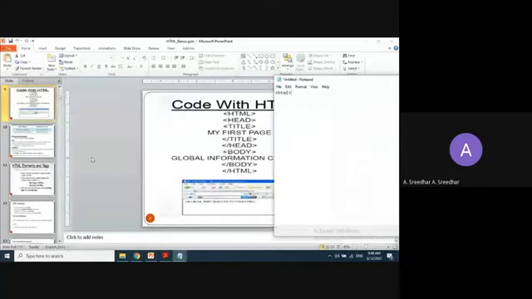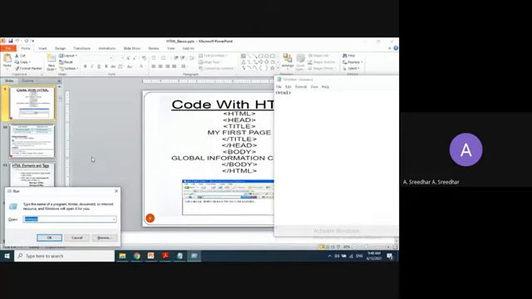Or you can use the keyboard. You have the Windows button, right? It is after Control and before the Alt. Just hold that Windows button and press the letter R, Windows button plus R. You will get this window, and there you can type notepad.